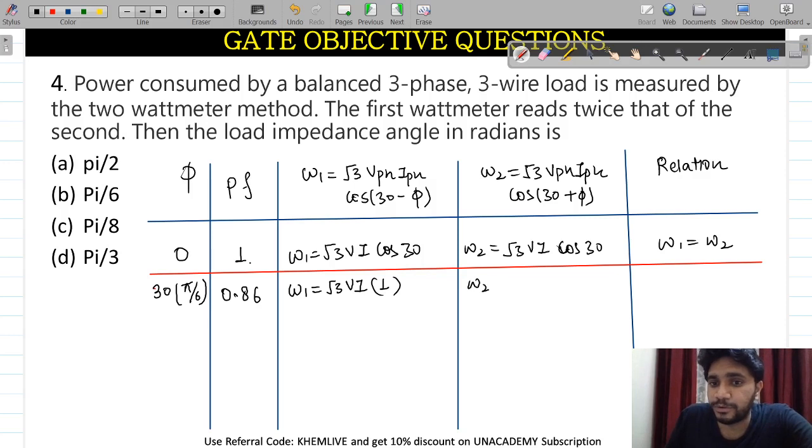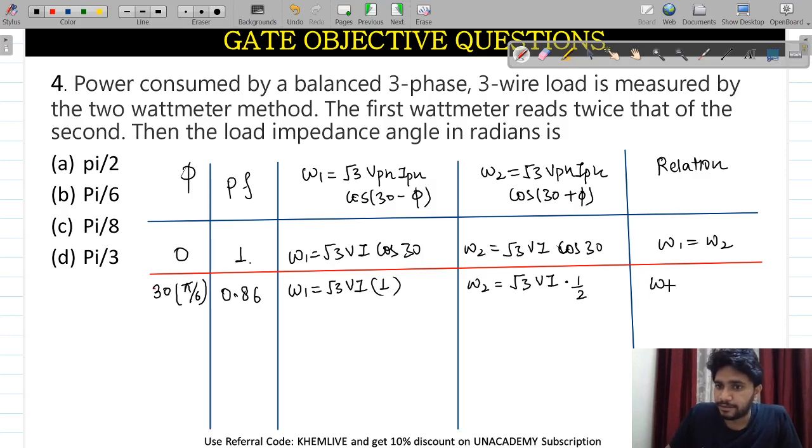And W2 will become root 3 VI, and this cos of 30 plus phi will become cos 60, and cos 60 is nothing but 1 divided by 2.